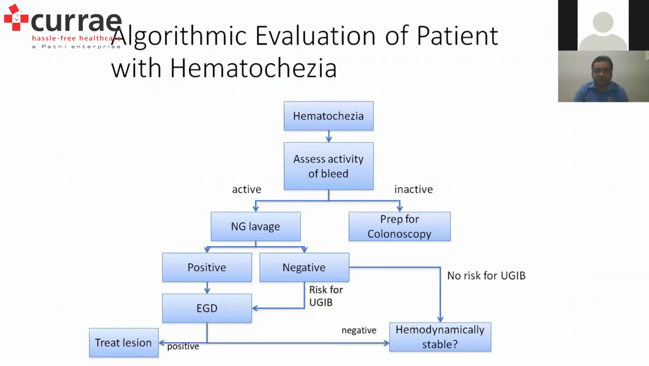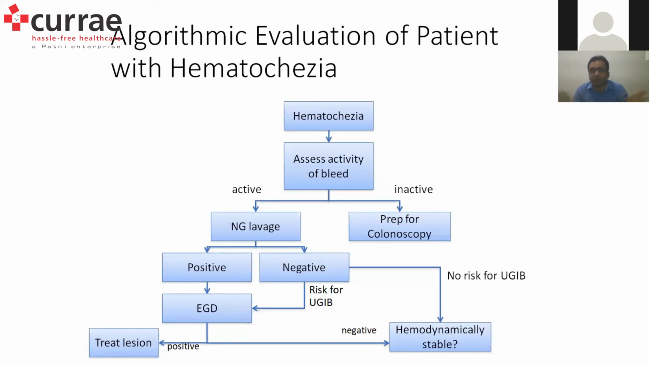And last two slides about how we manage. So, algorithm for evaluation of a patient with hematochezia. Assess the activity of the bleeding, whether it is active or inactive. When we are not sure, the best way is to put a nasogastric lavage. If it is positive, when there is active aspirate from the nasogastric lavage, the patient goes for upper GI endoscopy. Mind well, this is positive only in 40% of patients.